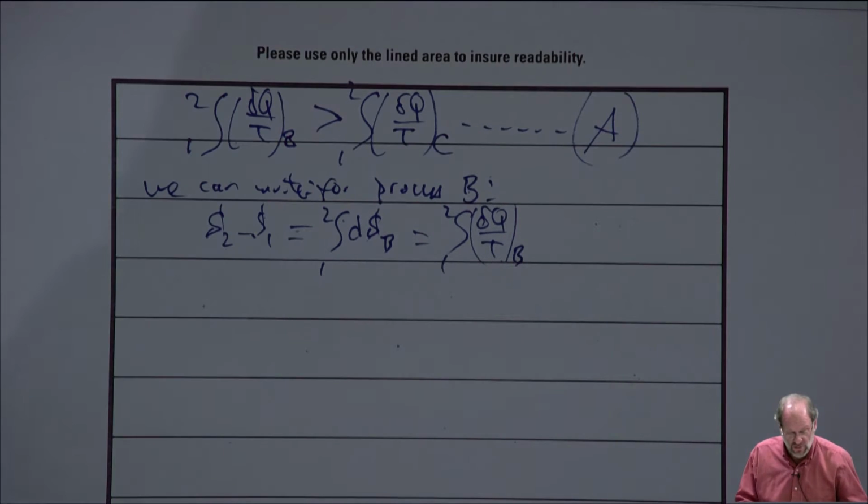So what we also want to note is that entropy is a property. It doesn't matter whether we follow an internally reversible path, or I should say process B, or we follow an irreversible path, such as process C. Entropy is still a property. It's going to apply to both processes as we go from point 1 to point 2.